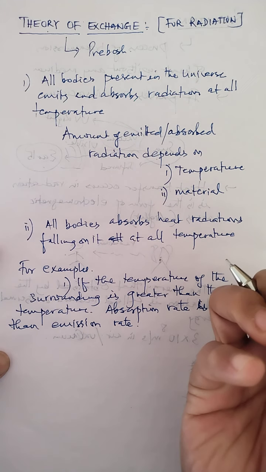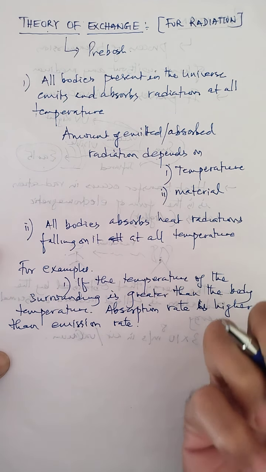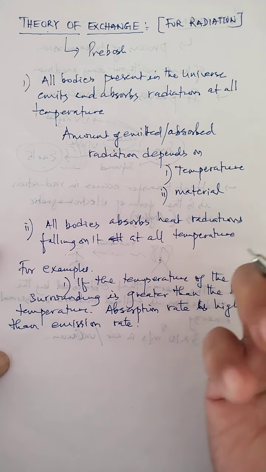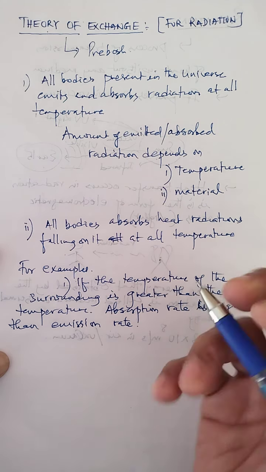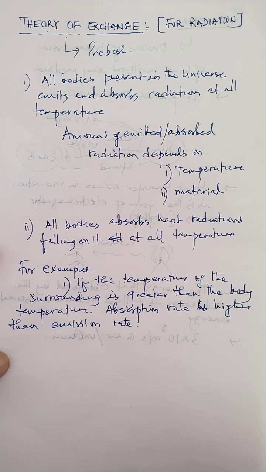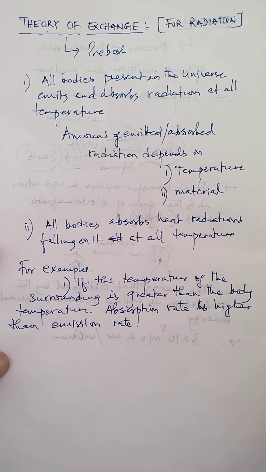Because if the temperature of the body is less than the surrounding temperature, then definitely that heat will simply flow from the surrounding to the body, and that heat is absorbed by the body. So when the heat energy is absorbed by the body, the temperature of that body rises. But this absorption of heat energy by that body will be more than the emission of the heat energy by that body. So from that body, the emission also takes place, but this emission rate is less compared to the absorption rate. Means more absorption of the heat energy takes place as compared to the emission of the heat energy by the body.